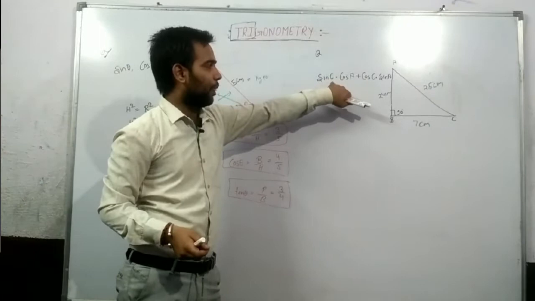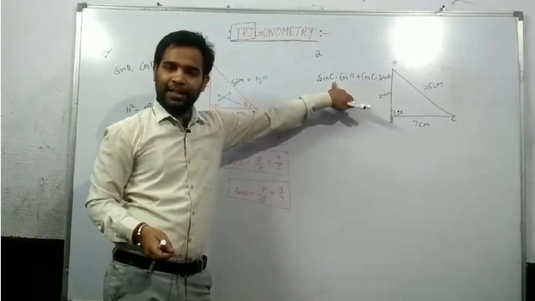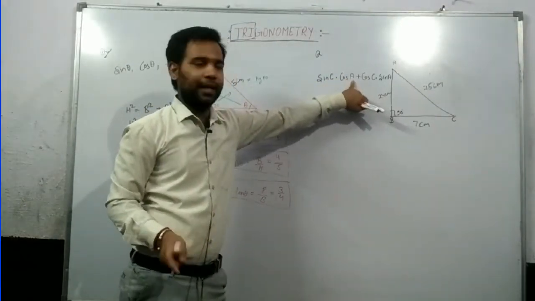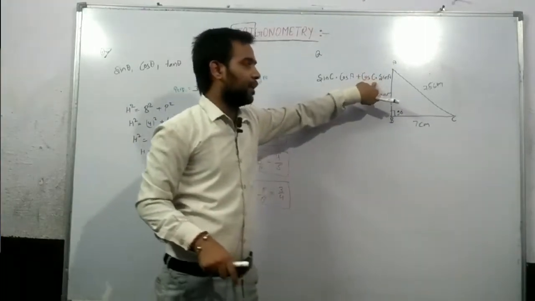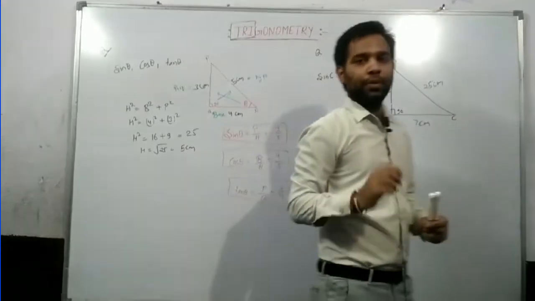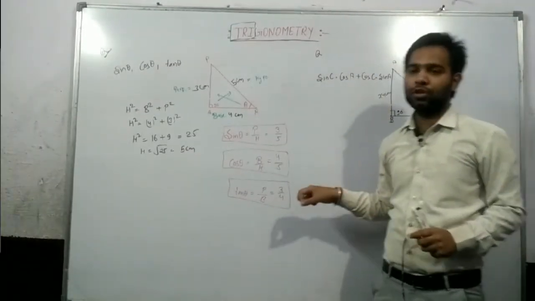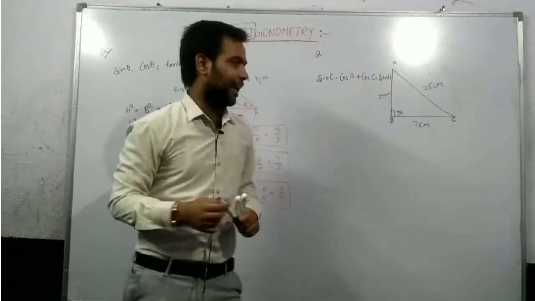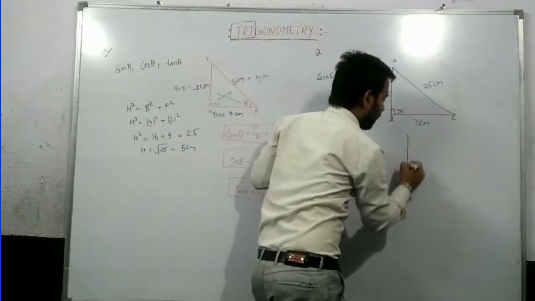There are two theta. At first, theta is on C, and in another term, theta is on A. Again, theta is on C, and again, theta is on A. So, according to me, if you want to solve this type of question, then you have to draw two triangles, for ease.